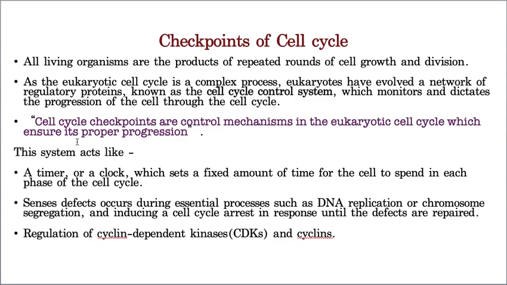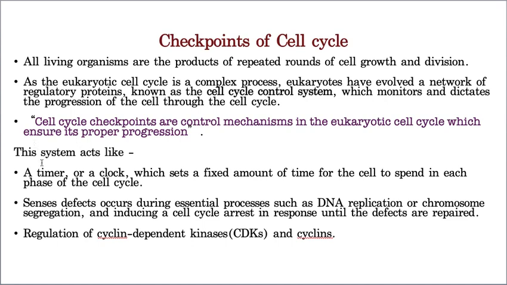For example, if that correction never happens, it does not let the cell participate in the division at any time. Hope you got my point. That means it completely stops the cell from dividing. Hope you understood. So this is the meaning of the checkpoints of the cell cycle. What do they check, let us see.